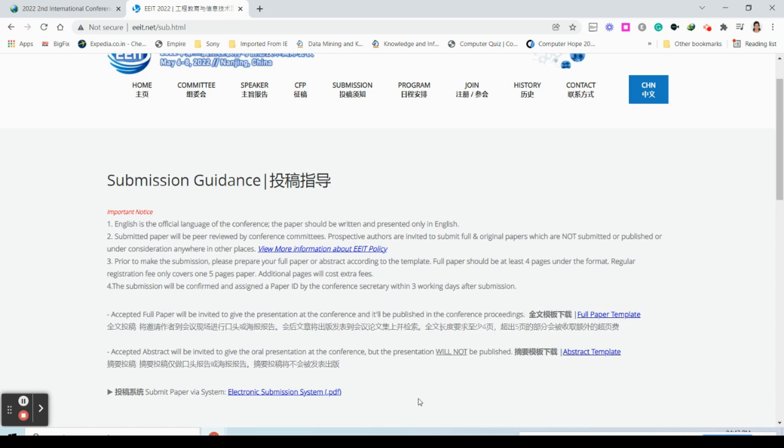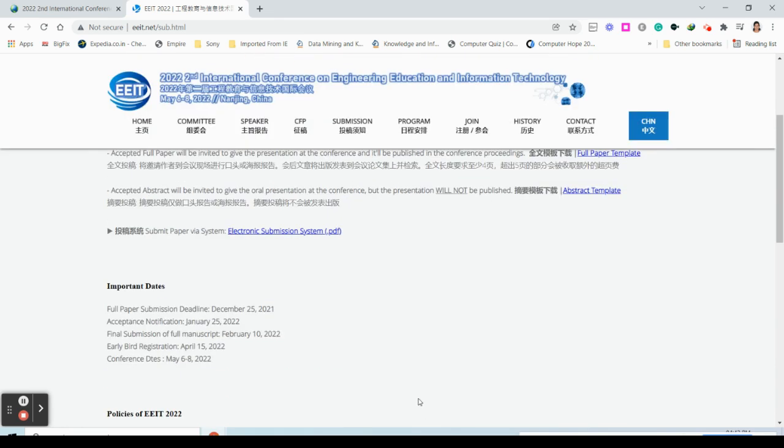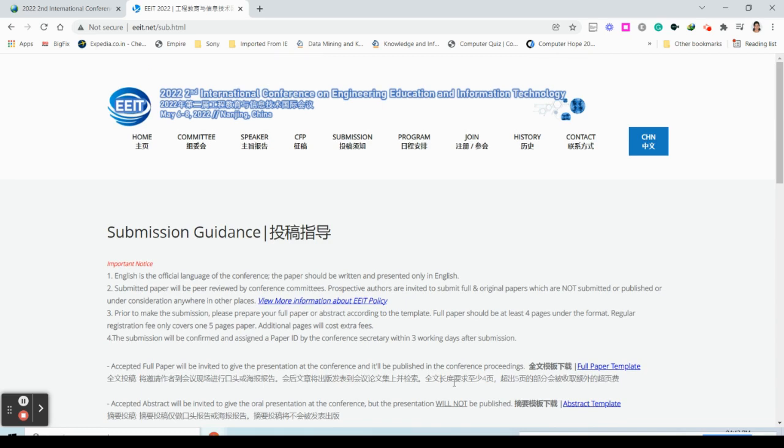Okay, so they are not specifying any Scopus publication here. In this case, if you are just planning to enhance your knowledge by sharing your ideas and getting more ideas from seeing others' presentations, then you can definitely opt for this conference. But if you are planning to publish or present your content only in a Scopus based venue, then don't go for a conference which does not support Scopus publication.